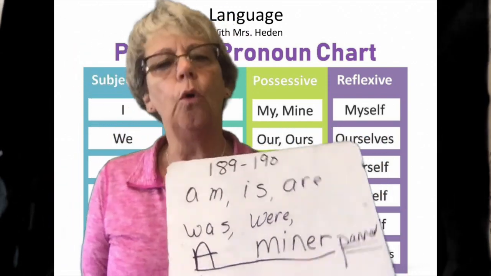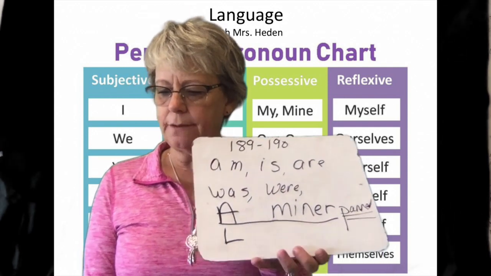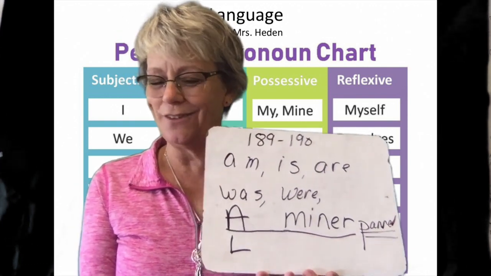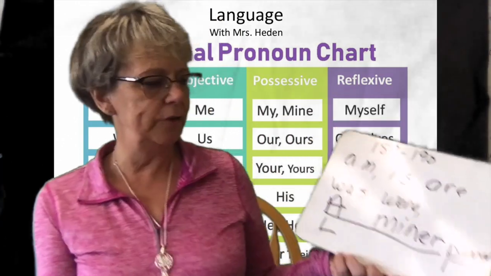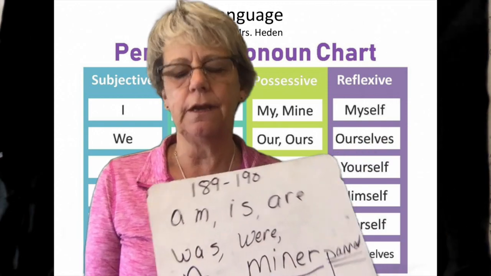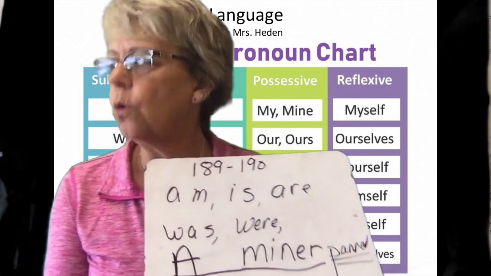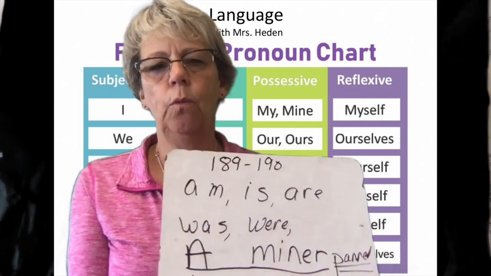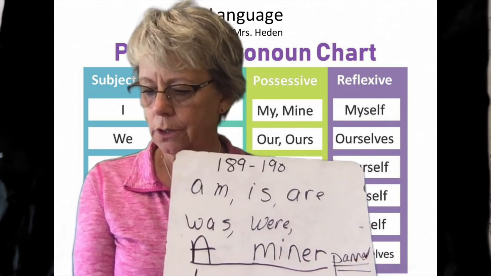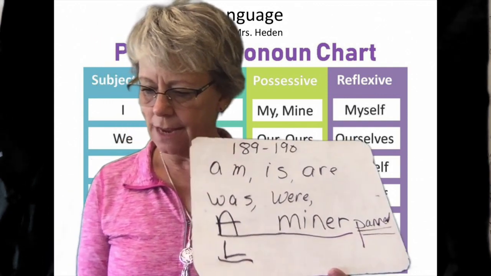Let's look at number 2. His name is Old Pete. What is his name? What is Old Pete? Is. Correct. Is is a linking verb: am, is, are, was, and were. So on that line, you will put an L for linking verb. Let's look at number 3. The water was very cold. What was cold? Water. Good. You're going to underline that once. Water was. Good, a linking verb.